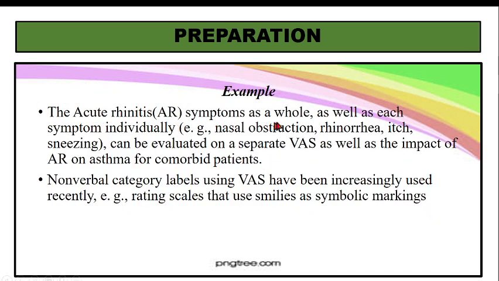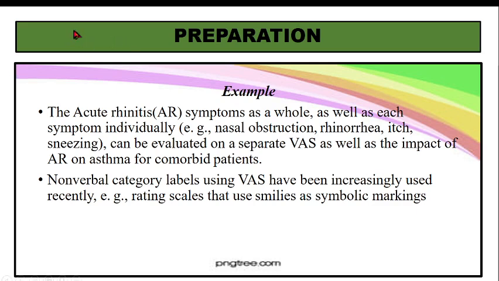Acute rhinitis symptoms as a whole, as well as each symptom individually. For example, nasal obstruction, rhinorrhea, itch, sneezing can be evaluated on a separate visual analog scale, as well as the impact of acute rhinitis on asthma for comorbid patients. ठीक है, तो इसमें हम क्या कर सकते हैं? Suppose you have a patient with acute rhinitis, we can have a visual analog scale, और वो बताएगा कि वो अभी ठीक फील कर रहा है, सीवियर है, all these things the person will tell. We can assess acute rhinitis as a whole. अभी आपको कैसे फील हो रहा है, the patient will be able to do it.